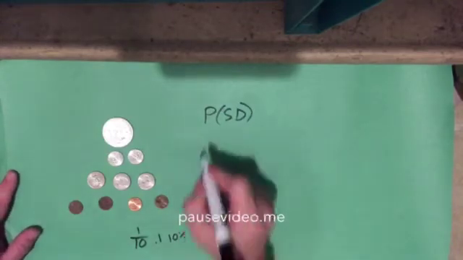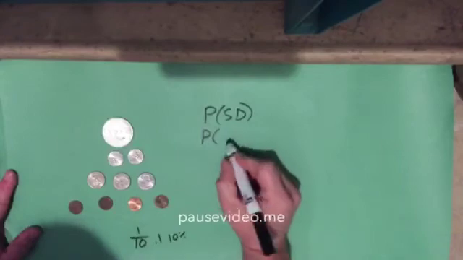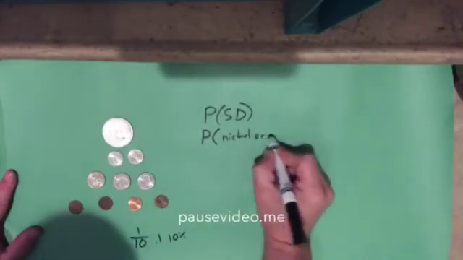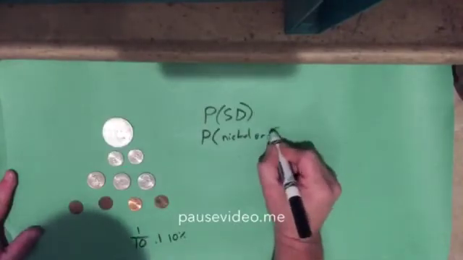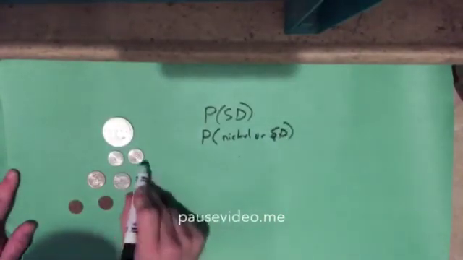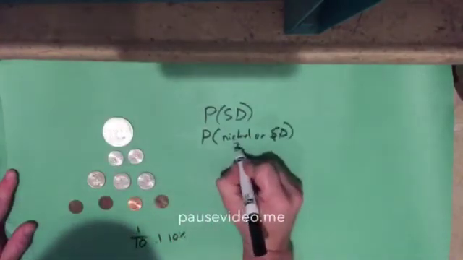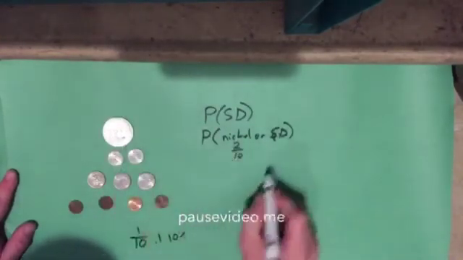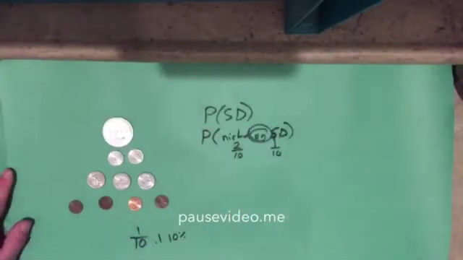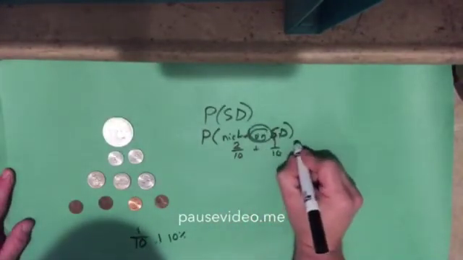Okay. Let's try again. What if I said the probability of nickel or silver dollar? We'll do nickel or silver dollar. I have 2 nickels. So I'm just going to write that probability as 2 over 10. Silver dollar, 1 out of 10. Probability either or means I win either way. So let me add that up and get 3/10.